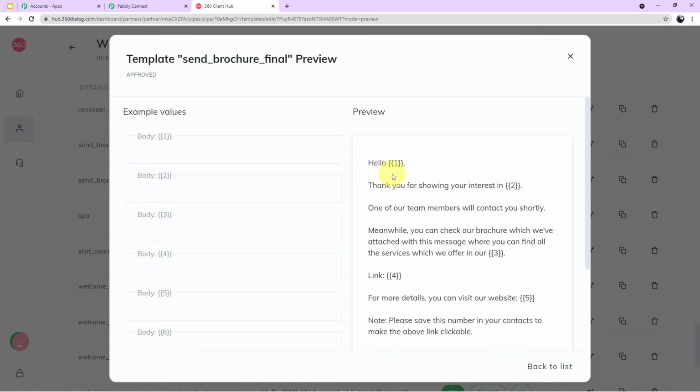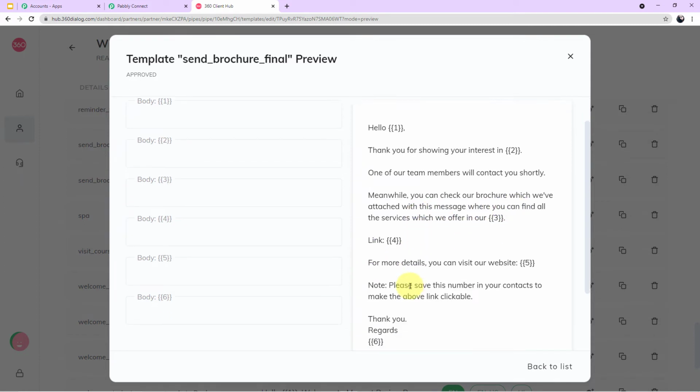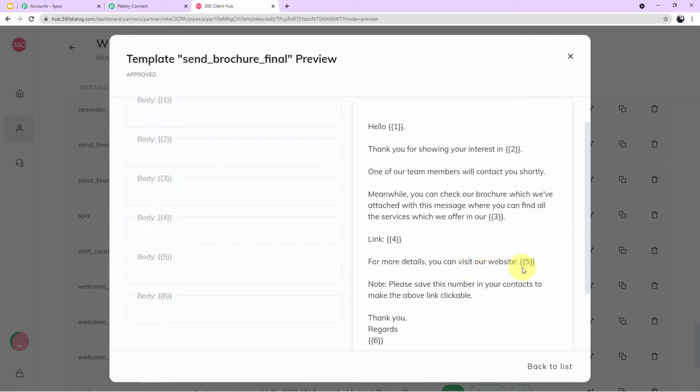Hello, 1. Thank you for showing your interest in 2. One of our team members will contact you shortly. Meanwhile, you can check our brochure which we have attached with this message, where you can find all the services which we offer in our 3 link. For more details, you can visit our website. 5. Note, please save this number in your contact to make the above link clickable. Thank you. Regards. 6.